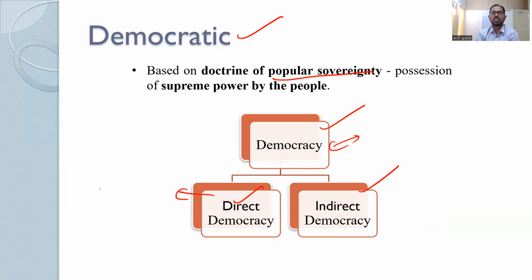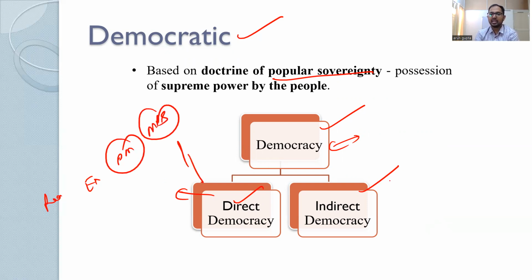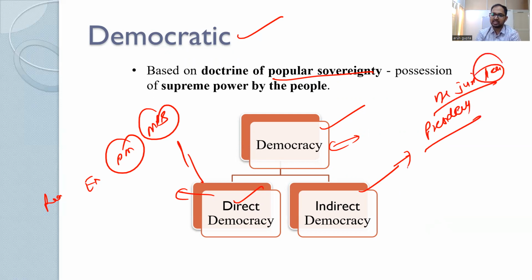In India, the real executive, that is the Prime Minister, and the MPs, the legislature, are elected directly, and the president, who is the de jure head, meaning the nominal head, is indirectly elected. So India adopted mostly direct democracy, but with elements of both indirect and direct democracy.